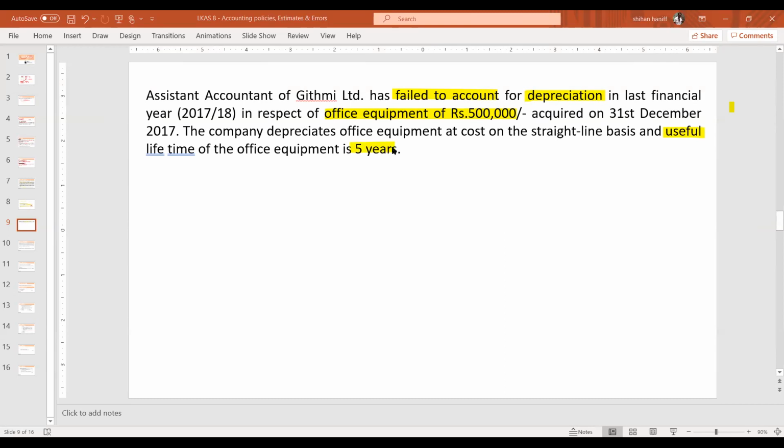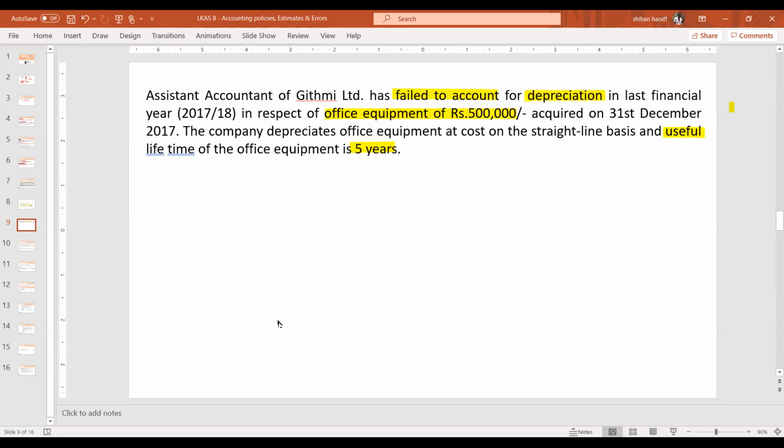So what is this? Is it a policy change, an estimate or an error? Tell me whether it's a policy, estimate or error. Yes, Ushant, you are right. It's an omission. An omission means it's an error.